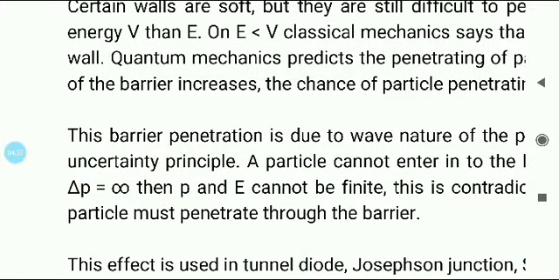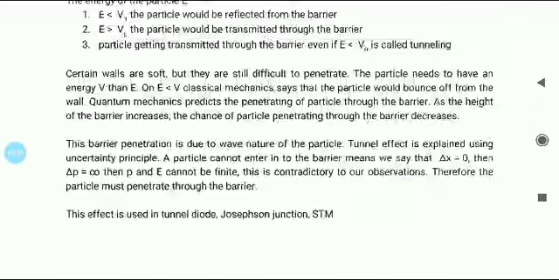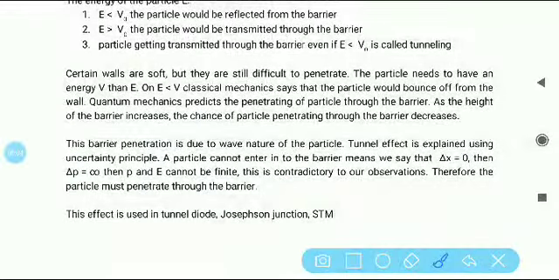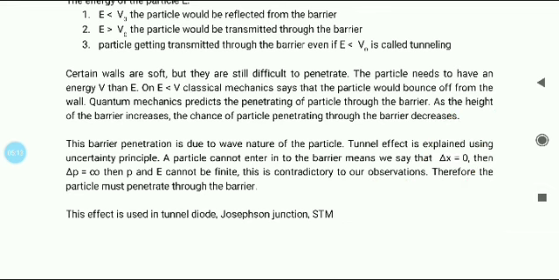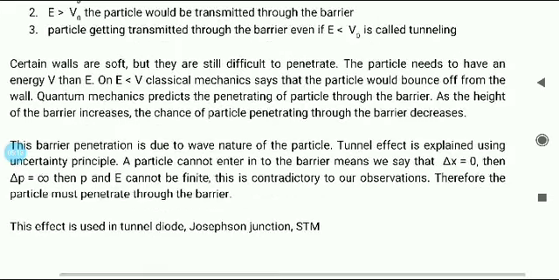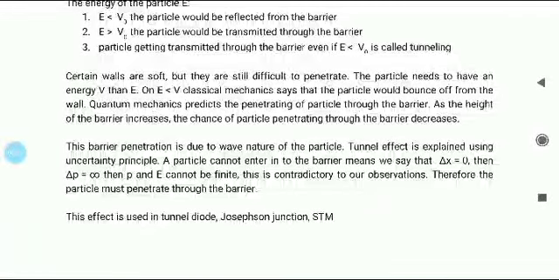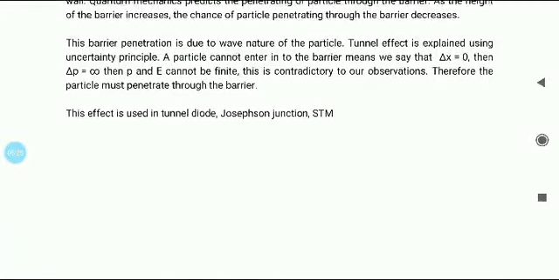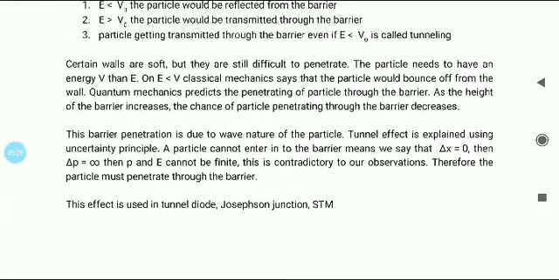When delta p is infinity, we know that E is calculated as E equal to p square by 2m. So when p is infinity, E is also infinity, very large. So with that idea, we can say that when E is very large, the electron would have already crossed the barrier. That is another way of reasoning.